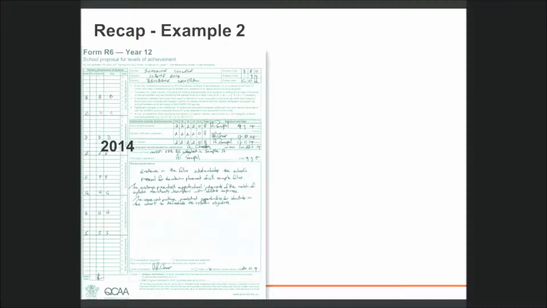In 2014, student A did not appear on the 2014 green Form R6 because the sample was on the VPR Form R6. Advice from the panel that was relevant to folio A would be written on both the R6 and VPR Form R6. The school has used school comments to note the attachment of a VPR Form R6. This is helpful but not required. The school has correctly followed the sampling pattern, although there was no VLA student.